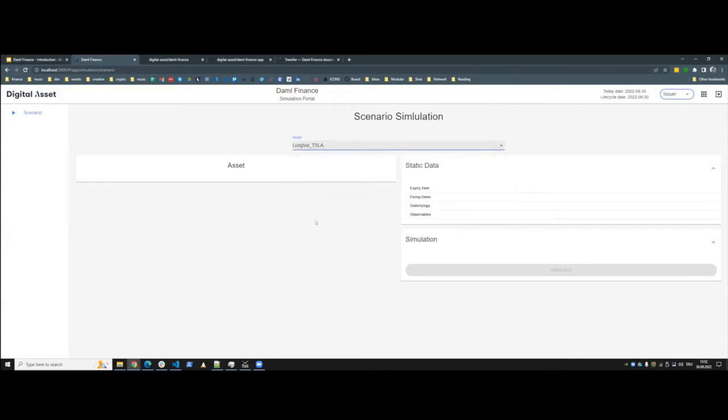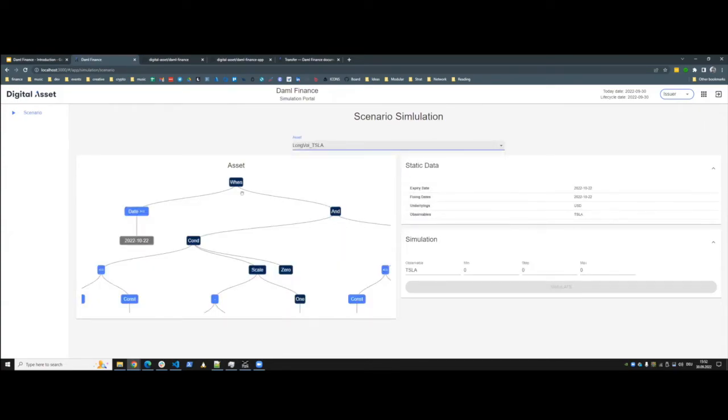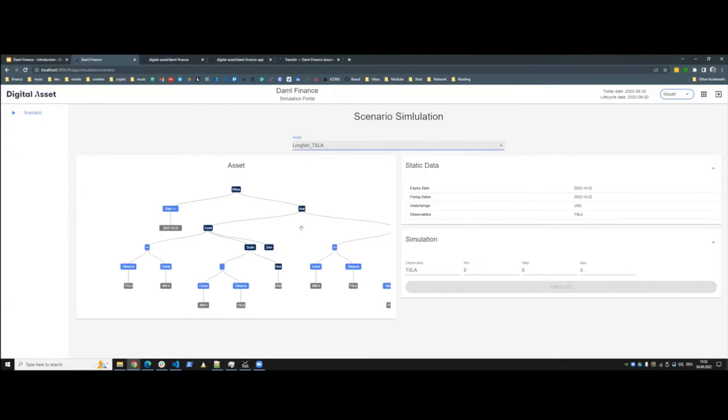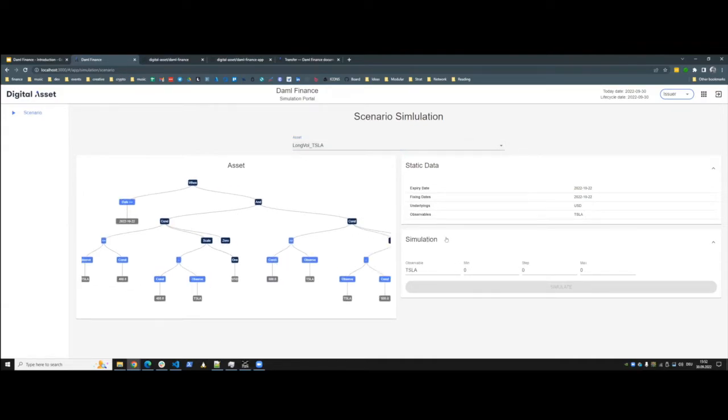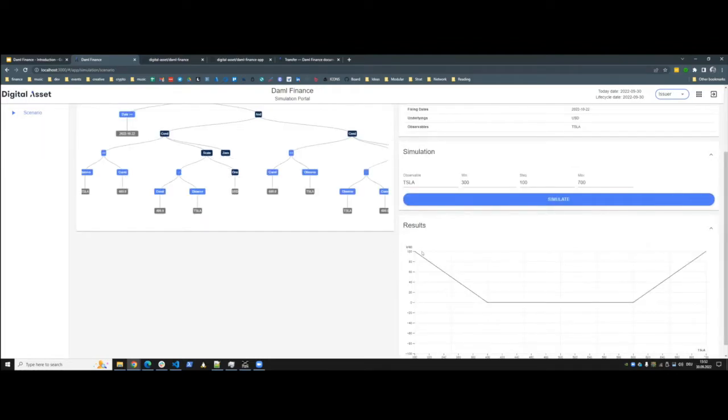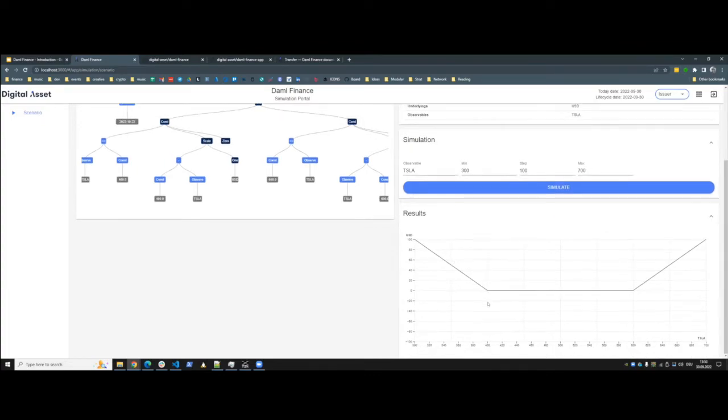We can run the simulations on top of this. So here we're looking at how the instrument behaves if Tesla is anywhere between 300 and 700. And what we get is this options payout diagram. That, in our scenario, we could take to the customer, or they could see for themselves that if it's the exposure that they want, then we can go through the issuer process with an asset that was created at runtime on the fly without writing any code.